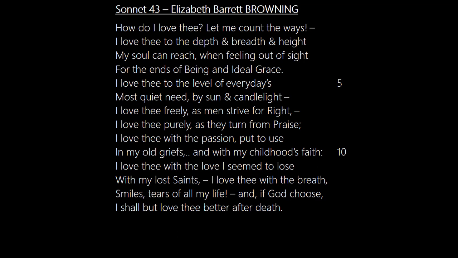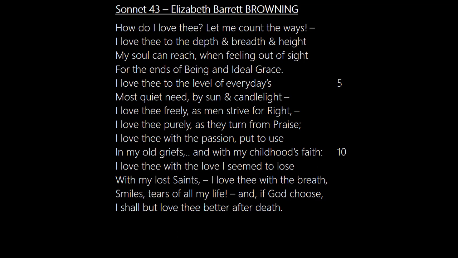How do I love thee? Let me count the ways. I love thee to the depth and breadth and height my soul can reach, when feeling out of sight, for the ends of being and ideal grace. I love thee to the level of every day's most quiet need, by sun and candlelight. I love thee freely, as men strive for rights. I love thee purely, as they turn from praise.